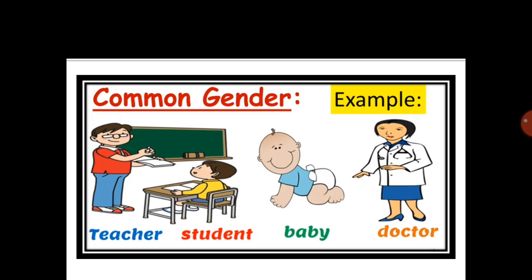Now, number 1 is teacher. Here a teacher could be a male teacher or a female teacher. Number 2 is student. Student is a common gender because a student could be a boy or a girl. Similarly, baby is a common gender because a baby could be a boy or a girl. Now the last is doctor. In the same way, doctor is also a common gender because a doctor could be a lady doctor or a male doctor.